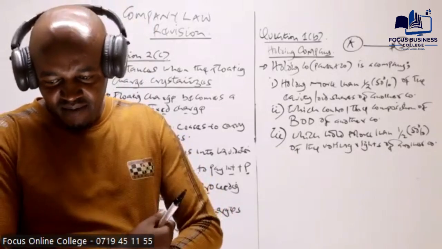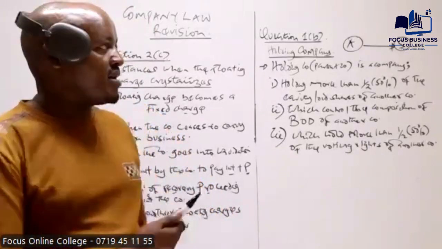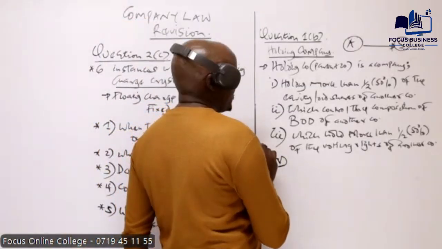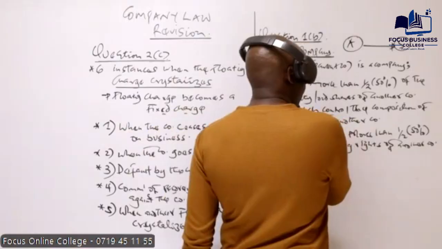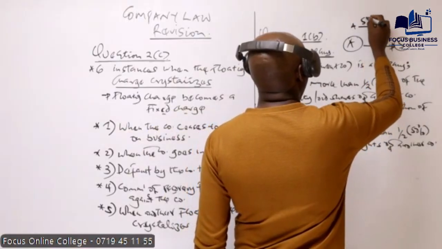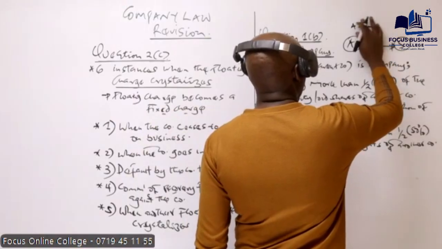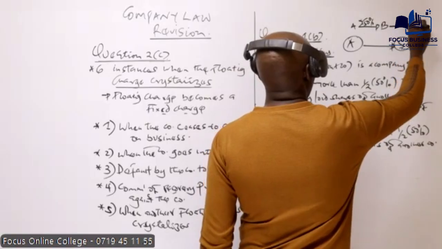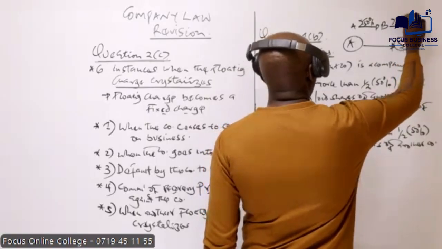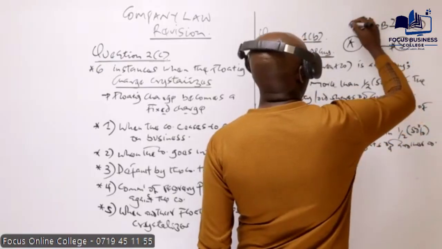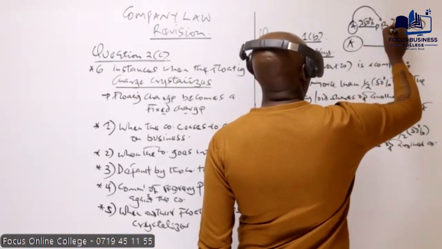So then number 4, definition number 4 of a holding company applies whenever we have 3 companies. We have company A, and this company, for example, holds more than 50% of the shares issued by company B. And then company B holds more than 50% of the shares issued by company C.